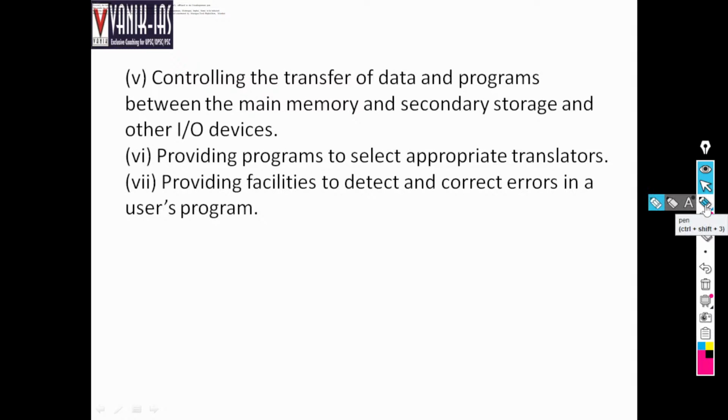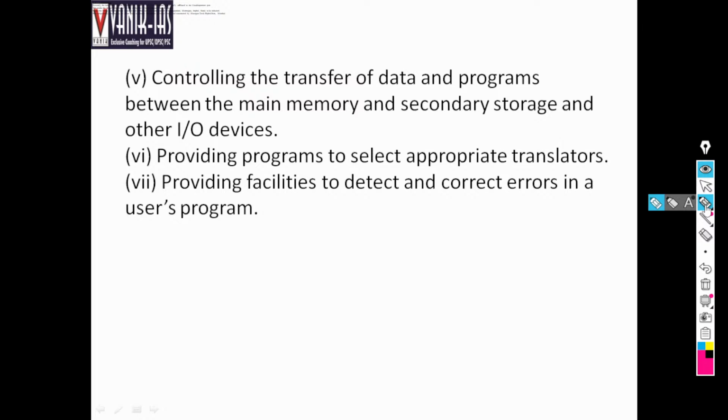Controlling the transfer of data and programs between main memory, secondary storage, and other input and output devices. Also the transfer of data, the various files, between primary and secondary storage. Primary storage, I have already explained: ROM and RAM, right? ROM is read-only memory, which is inbuilt and you cannot change. RAM is random access memory, right? Secondary memory is your SD card and all these things.